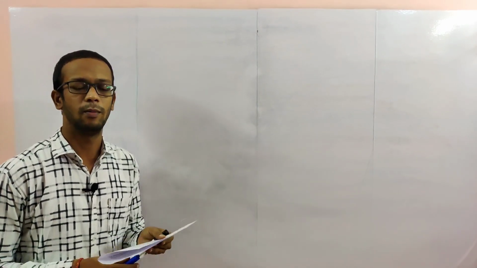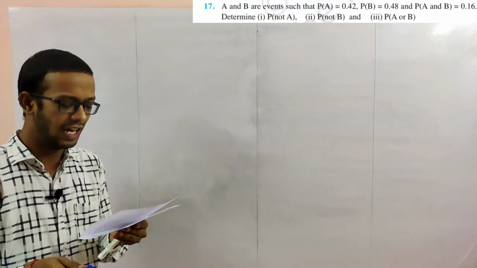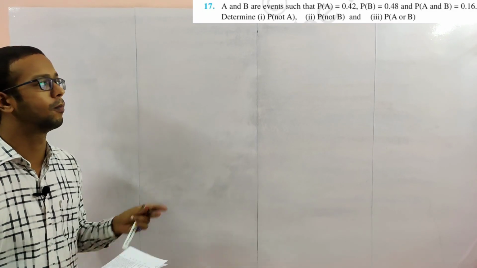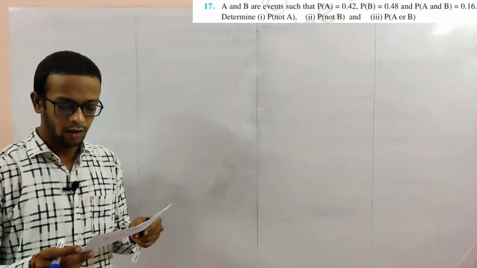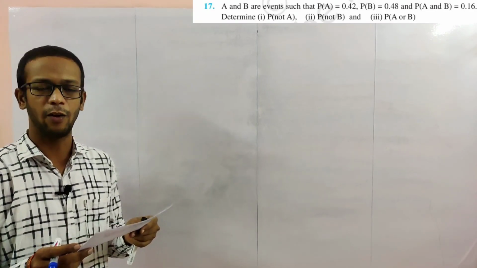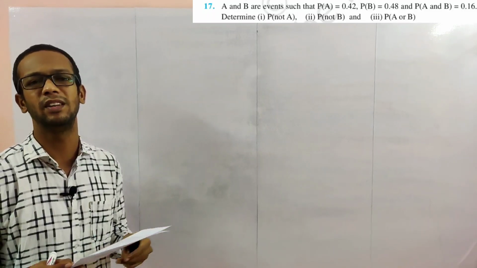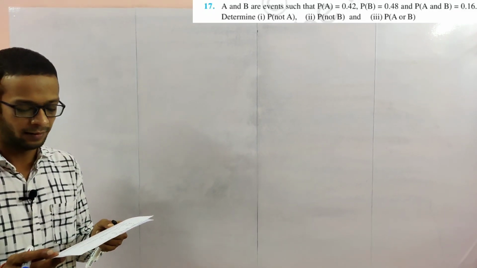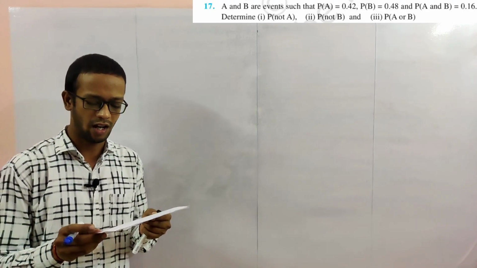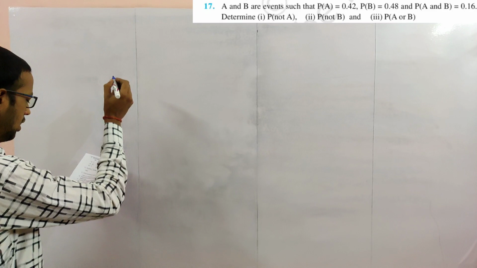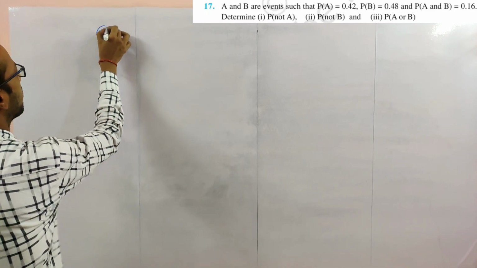Next, problem number 17. A and B are events such that P of A equal to 0.42, P of B is 0.48, P of A and B, meaning intersection part, equal to 0.16. Determine P of not A, P of not B and P of A or B. So 17th question.